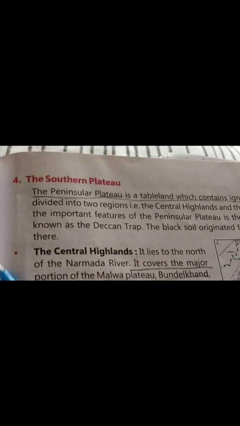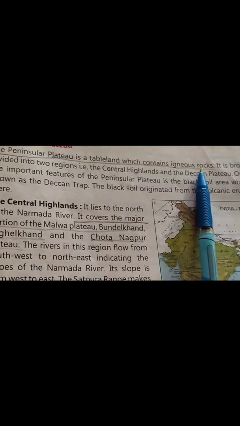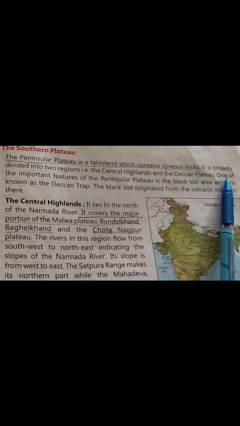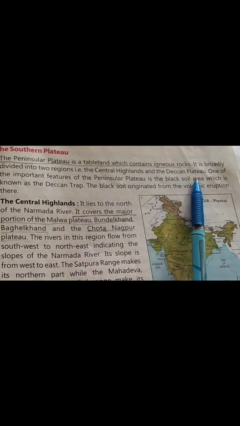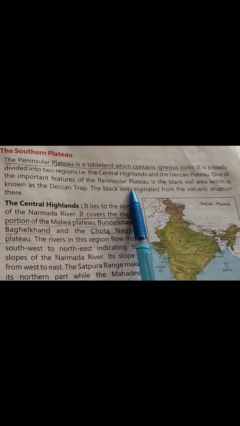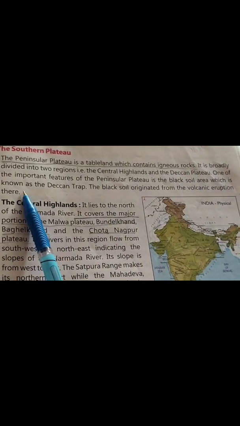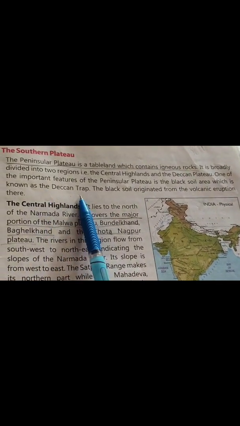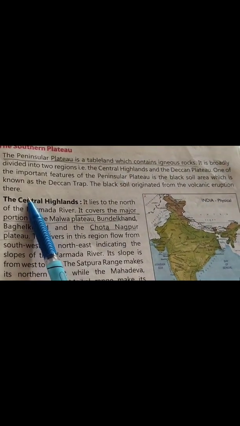Next is our Southern Plateau, children. The Southern Plateau is a tableland which contains igneous rocks. It is broadly divided into two regions, that is the Central Highland and the Deccan Plateau. One of the important features of the peninsular plateau is a black soil area which is known as the Deccan Trap. The black soil originated from volcanic eruption there.